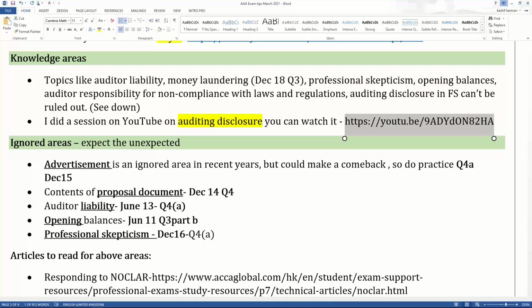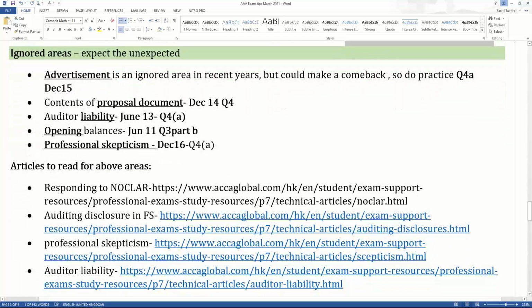And then the more important thing, ignored areas: expect the unexpected. These are areas which the examiner is ignoring, or which students are ignoring, and since very long, we have not seen questions on these areas. This is the syllabus of AAA, ignored by the examiner. In the March 2021 exams, you can get a question which used to come way back. Advertisement is an ignored area in recent years, but could make a comeback. There is only one question on advertisement, which is question number 4A of the December 15 exams.